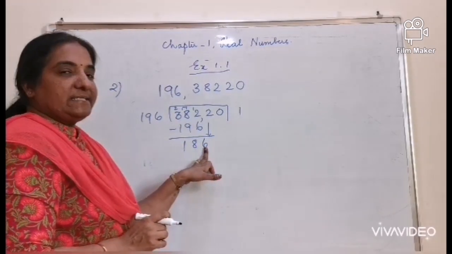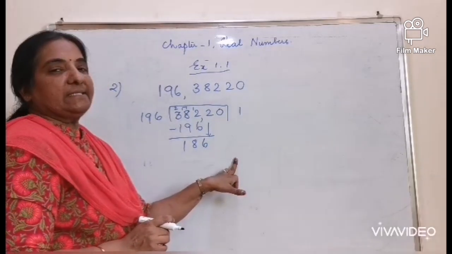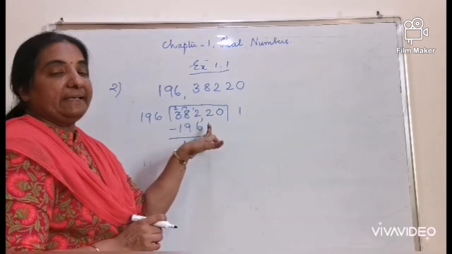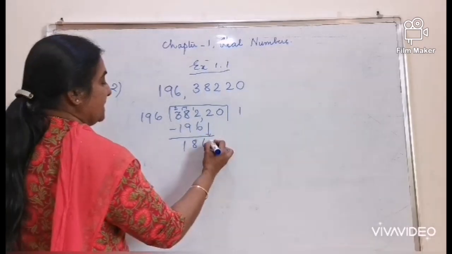Even if the remainder 186 is here, you cannot proceed to the next step as the division is not complete with the first dividend.